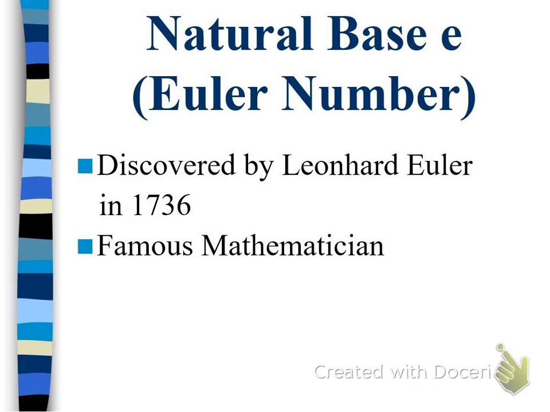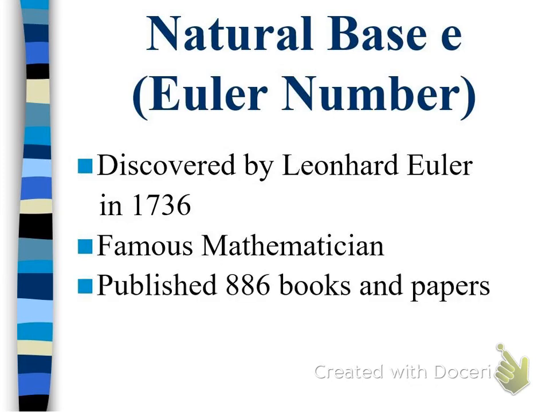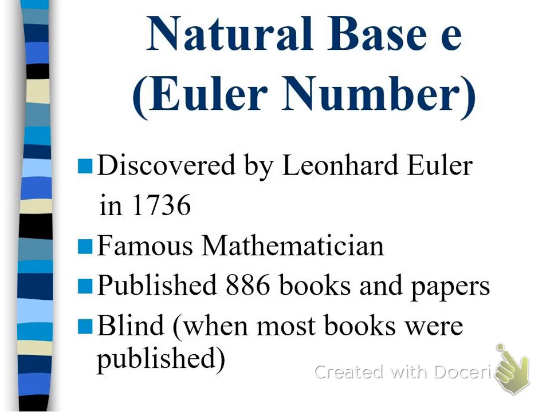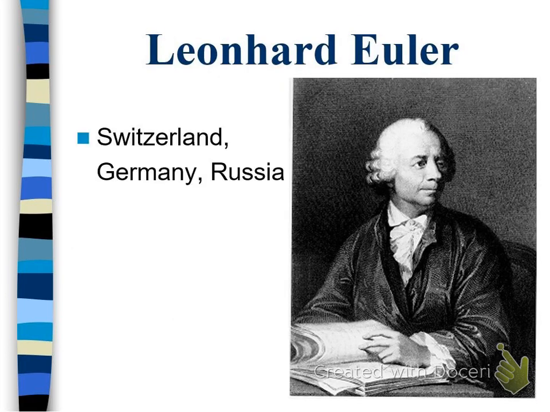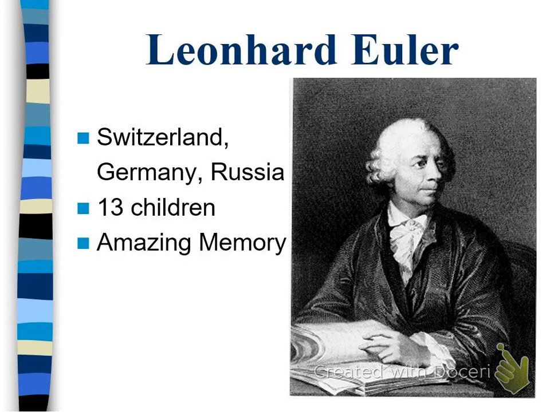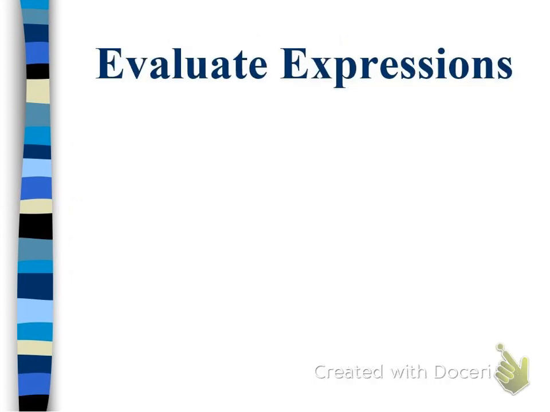Quick history lesson on Euler. He was a famous mathematician who's actually lent his name to several other things in mathematics. He's published several books and papers, and interestingly enough was blind when most of those books came out. There he is. He studied in Switzerland, Germany, Russia. He had 13 kids, just a small army. Had an amazing memory and was known as a computational genius, kind of a savant.